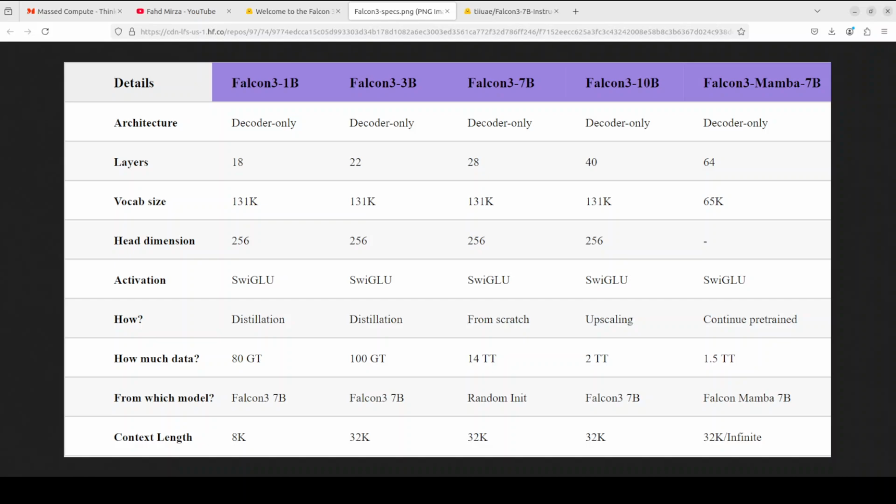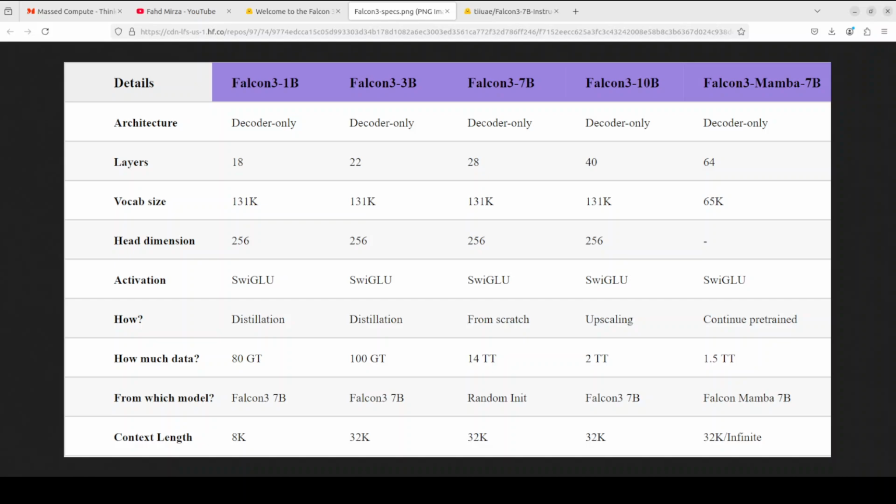Then the vocabulary size looks quite good. When we say vocabulary, it refers to the set of unique words or tokens that a model is trained on and generates. A larger vocabulary allows the model to understand and generate more words. And quite interestingly, the vocabulary of all the models in the non-state space, or I believe transformer architecture ones, is quite big, whereas state space is quite low, almost half of what we have in the transformer one.